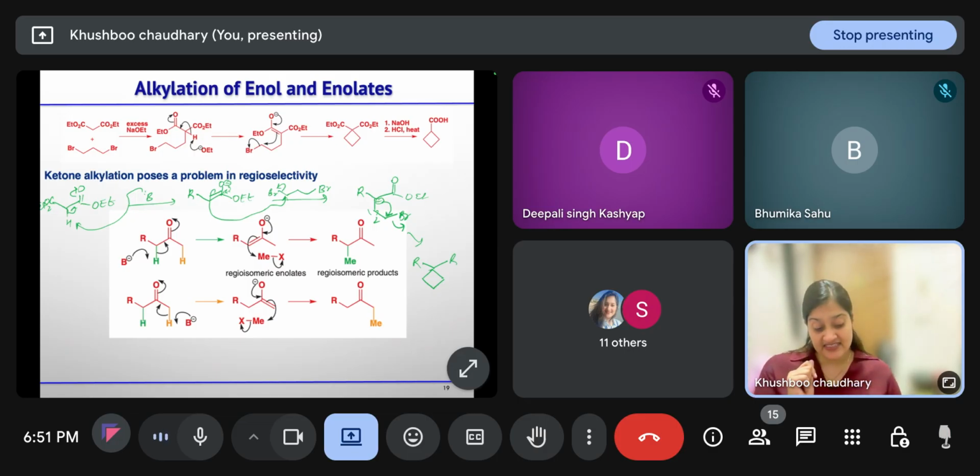Now, after getting this diester, they treat it with NaOH. What will NaOH do? It will convert the ester to acid. After that, they treat it with HCl. Once the diacid is formed, one acid group undergoes decarboxylation to give you this monoacid product.